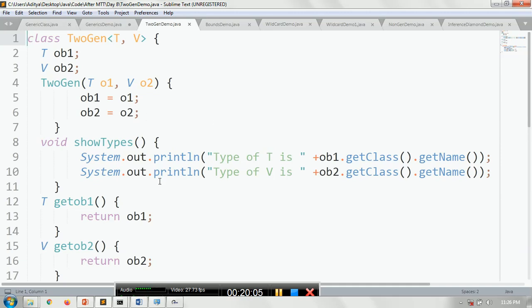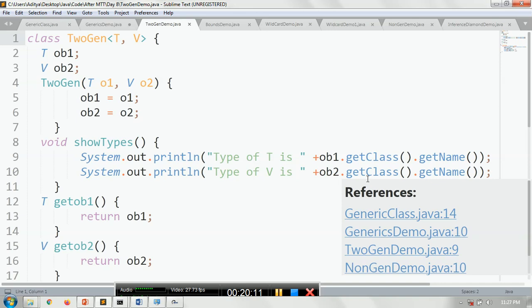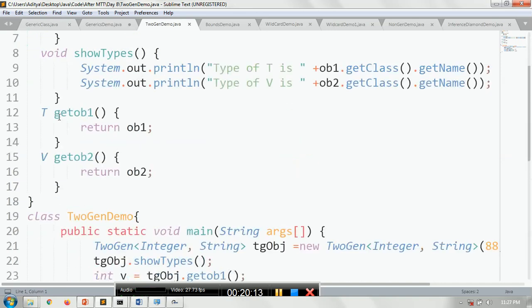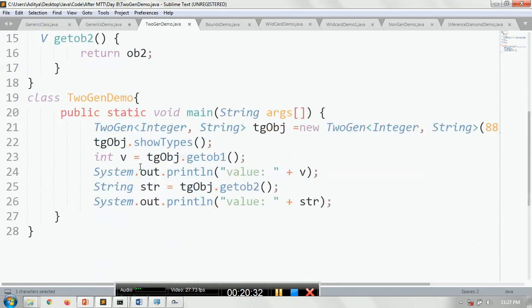Again we will call the showType method. It will return the type of T and also the type of V. So getOb1, ob1 is of which type? T type. So whenever you return ob1 here, the return type should be of T type. Whenever you call getOb2, what is the return type? What is the ob2 type? V. It should be V type.